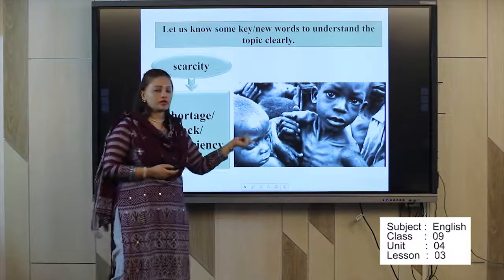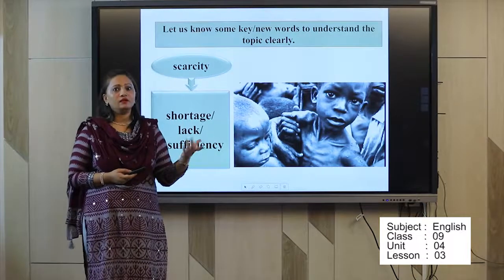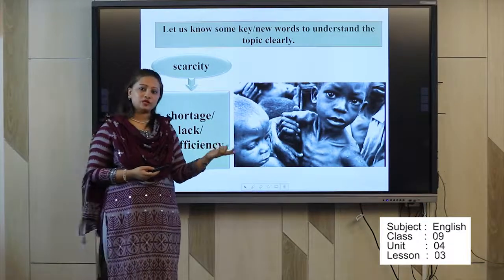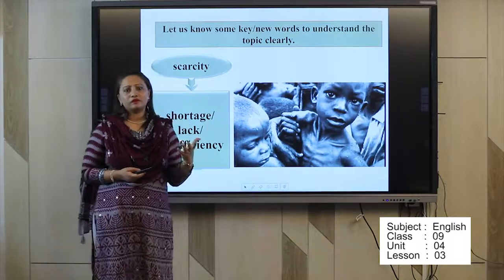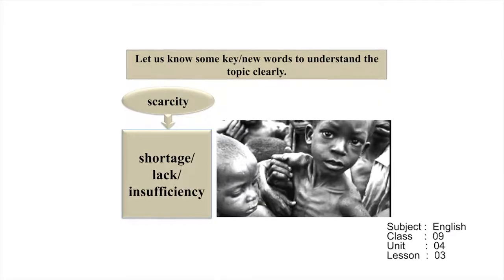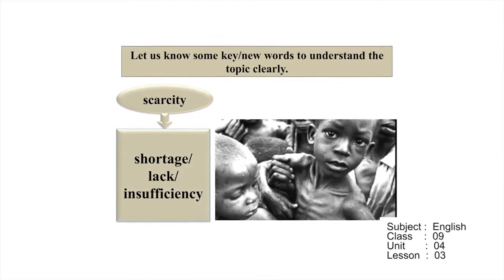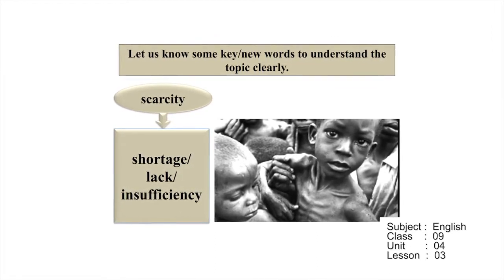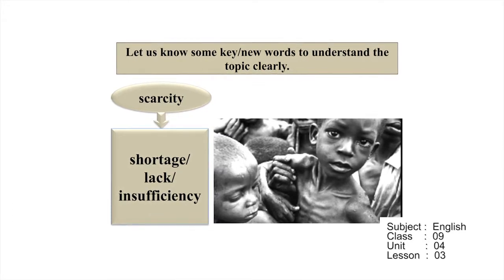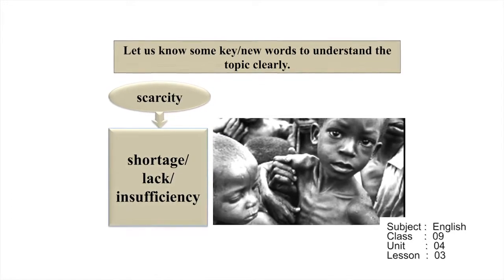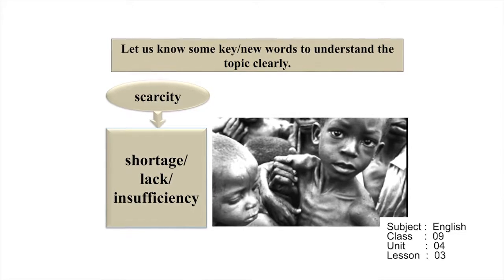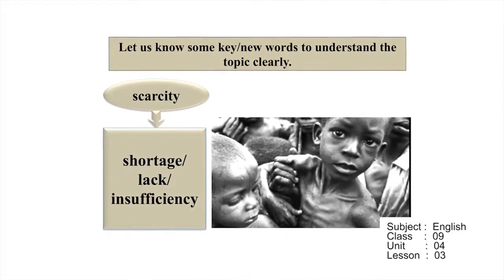We can find this type of children in our country as well, in the street, in the slum. Actually, at your home, the servant who is working, sometimes her baby is also suffering from this type of problem. So we can say shortage of food.